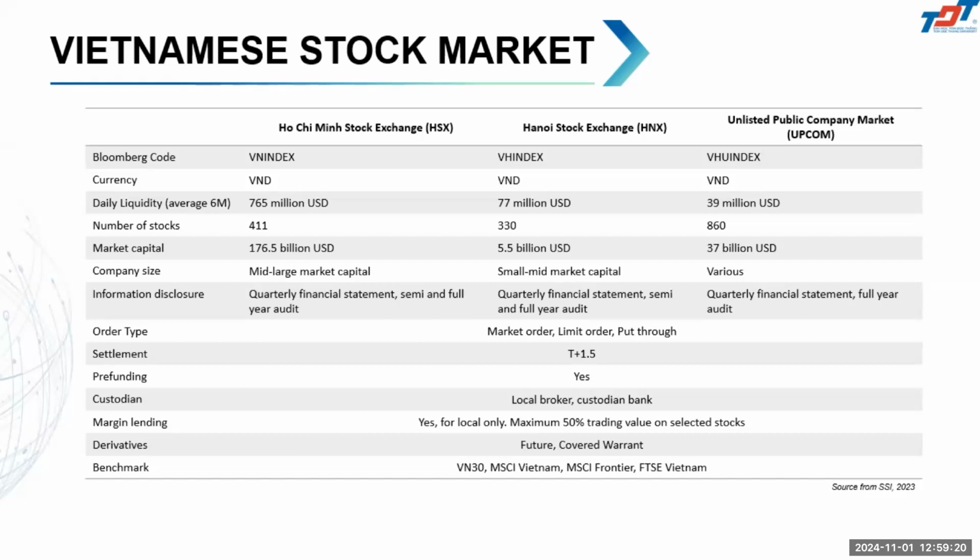There is also a derivative market, with futures and warrants. It is not a very developed derivative market yet, but we have index futures and also warrants. We have some basic indices in Vietnam besides the VN index or the Hanoi index: VN30, MSCI Vietnam, MSCI Frontier, and FTSE Vietnam.